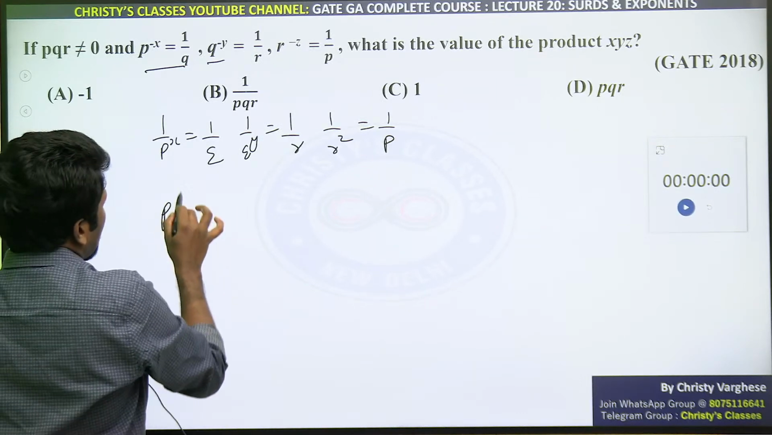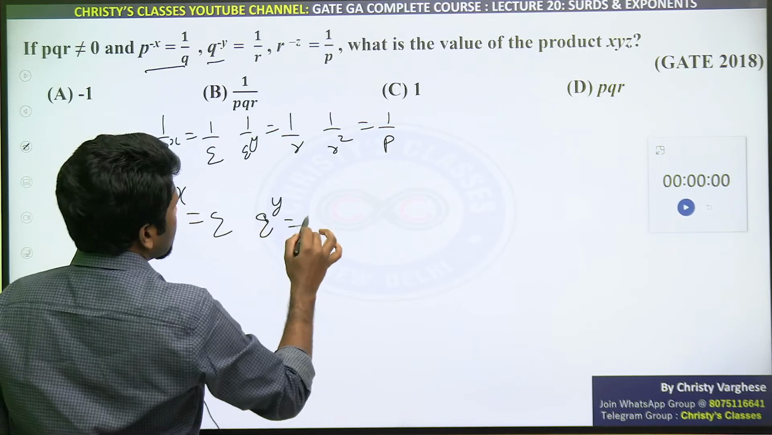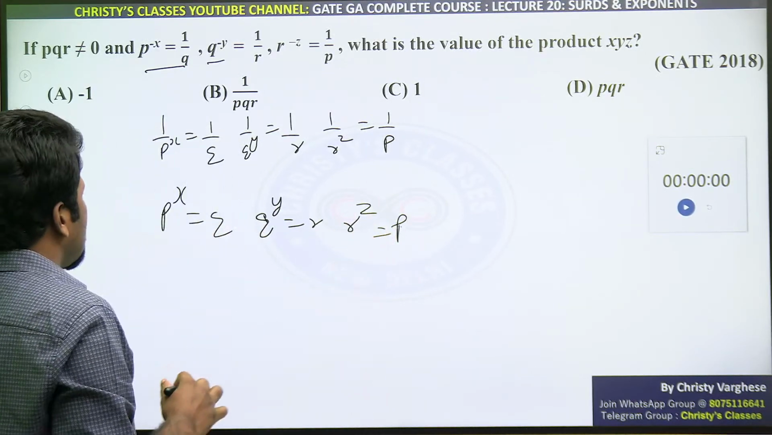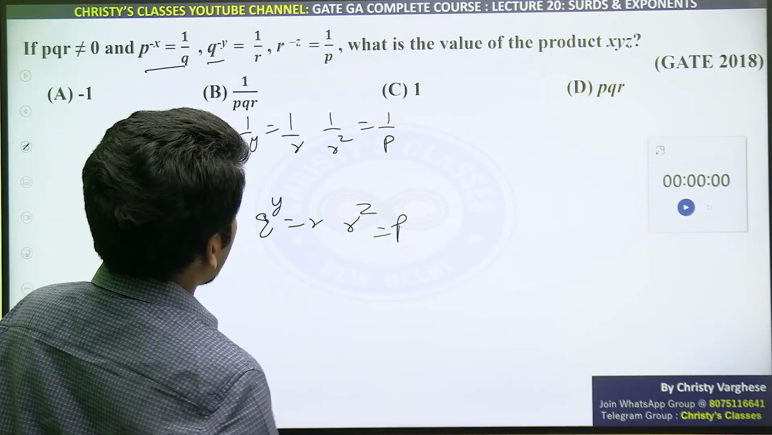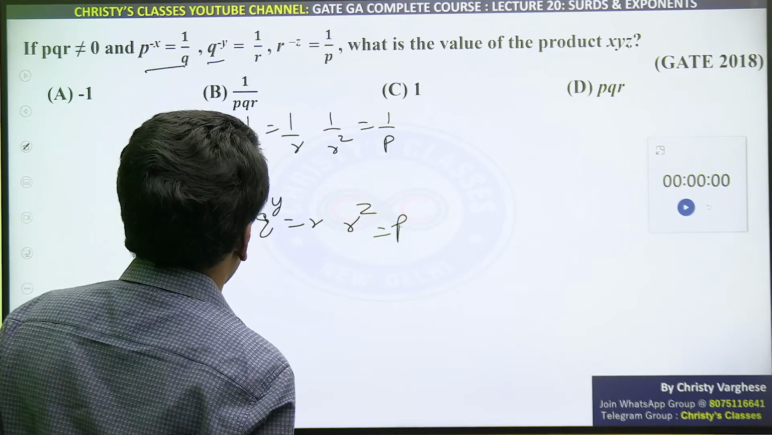So I can write p raised to x as q itself, and q raised to y is r itself, and r raised to z is p itself. All of you are understanding this? Please respond. We need to find the value of x into y into z. x into y into z is what you need to find.